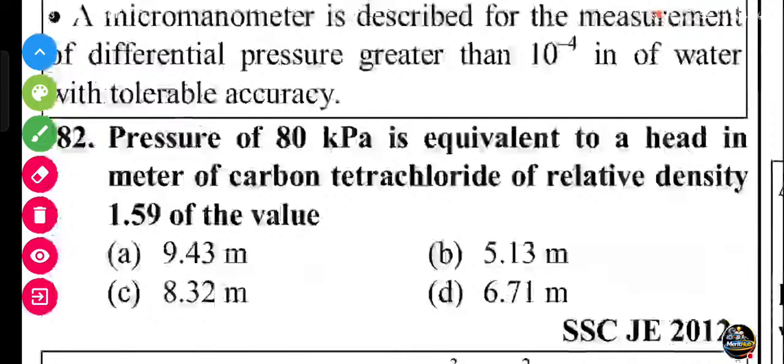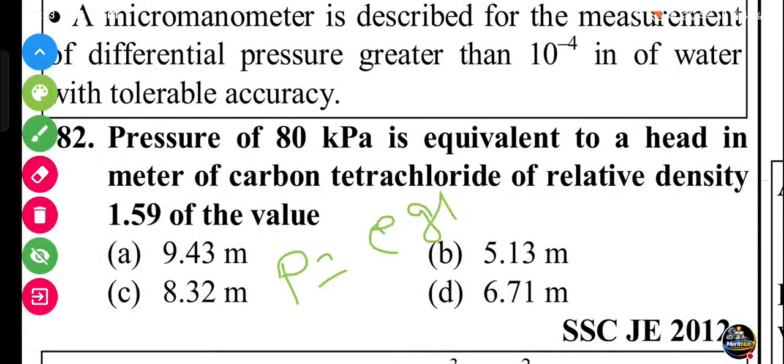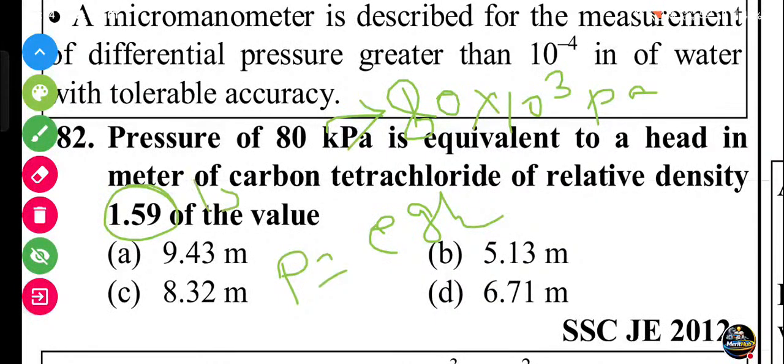Next question, friends. A pressure of 80 kilopascal is equivalent to a head in meters of carbon tetrachloride of relative density 1.59. We know the pressure equals rho g h, where pressure is 80 kilopascal, so 80 into 10 to the 3 Pascal, and rho equals 1.59 into 1000, because it is multiplied by 1000.